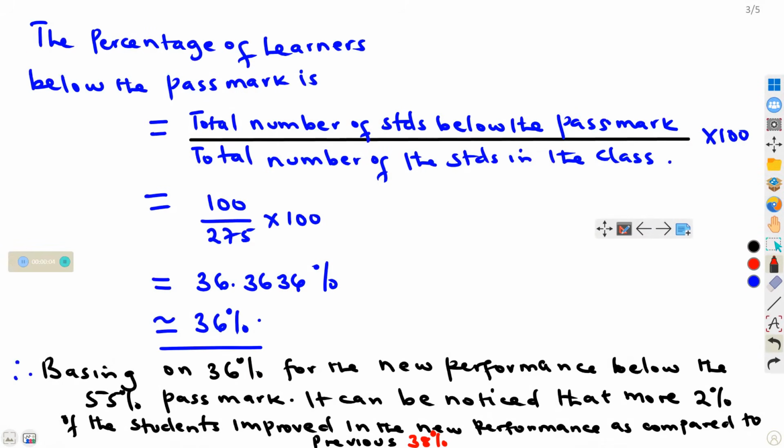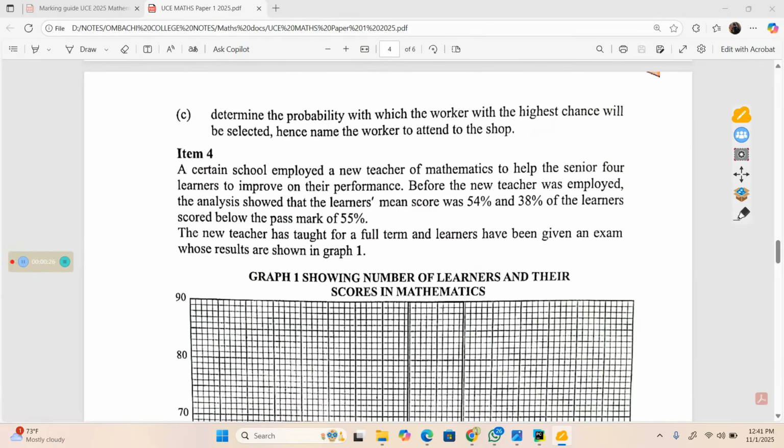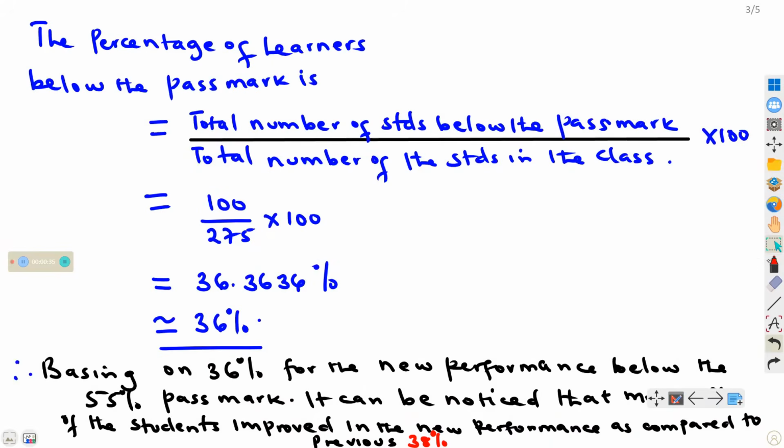Basing on 36% for the new performance of the students below the 55% mark, it can be noticed that 2% more of the students improved in the new performance as compared to the previous one. Previously, 38% of the learners had scored below 55%, but now the percentage has decreased from 38% to 36%.